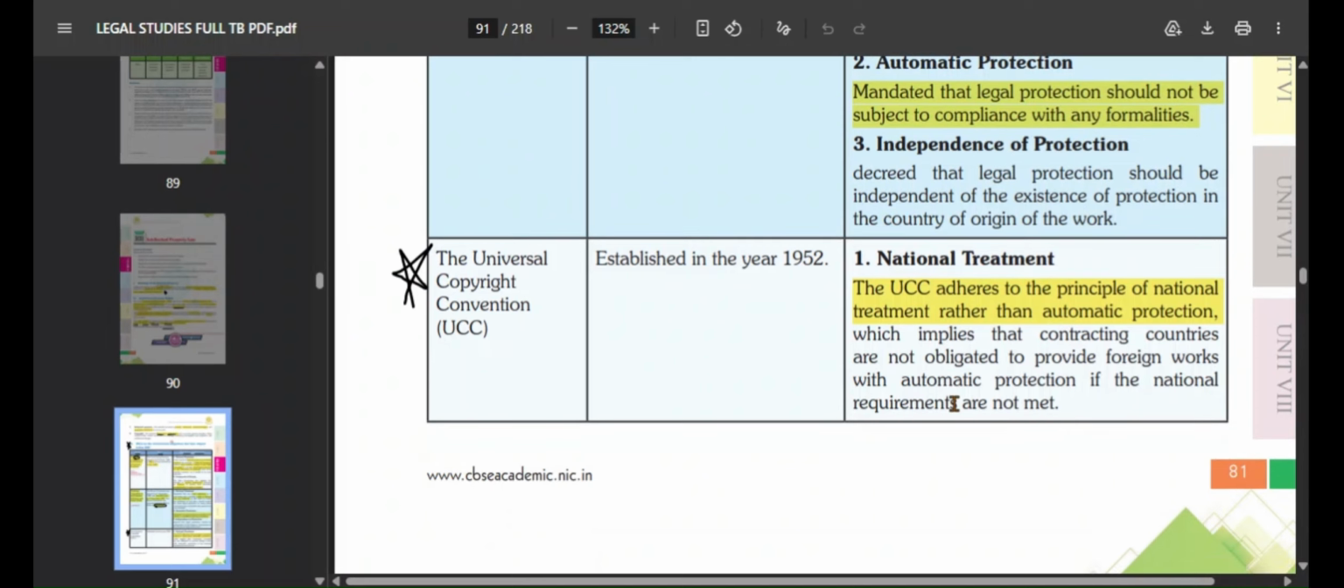The UCC adheres to the principle of national treatment rather than automatic protection. So they do not really follow the automatic protection thing. It implies that contracting countries are not obligated to provide foreign works with automatic protection if the national requirements are not met. So it differs from nation to nation. It is not necessary that all the countries provide automatic protection.